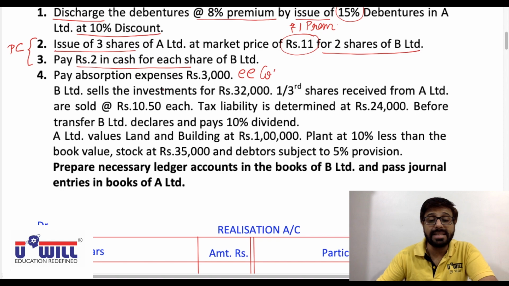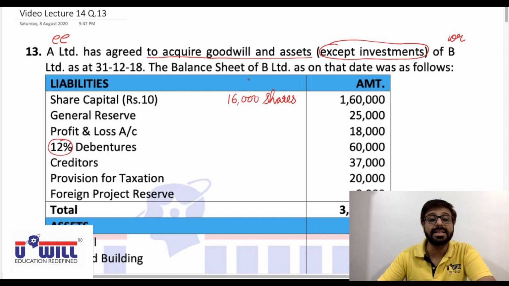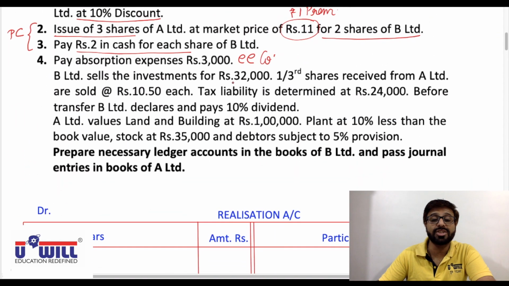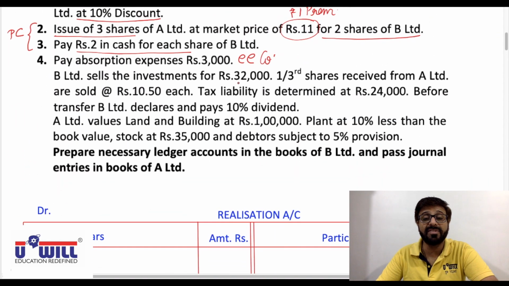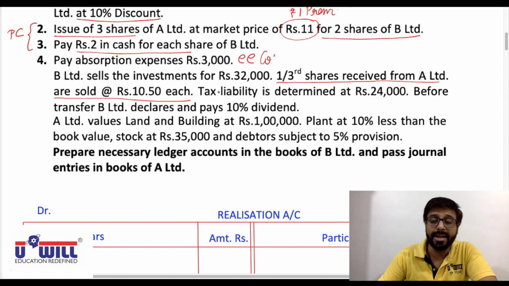Now B Limited sells investments for 32,000. It was given in the question that except investments all assets are taken. So investments are sold by the transferor company B itself for 32,000. So a separate entry will come in the books of the transferor company, sale of assets, cash and bank to realization. Even one-third shares received from A Limited were sold at rupees 10.5 each. This also we have done almost 3 times earlier in past questions. So we'll see the workings when we do this in detail.